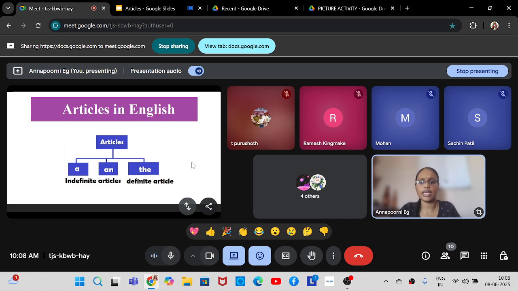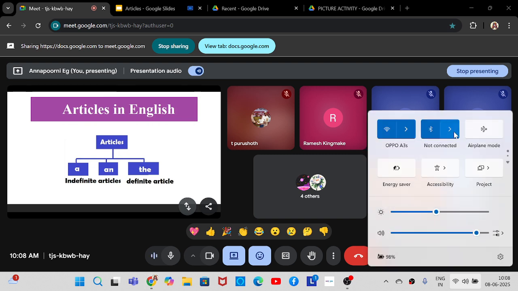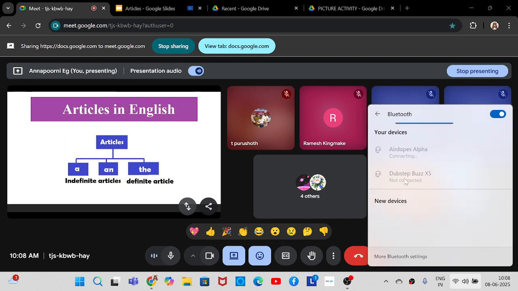And what is the meaning of a and an? What does it mean? A book, an apple, a pencil, an orange. If I tell I have an apple with me, how many apples am I having? One apple. Similarly, if I tell I have an overcoat, how many overcoats am I having? One. So a and an means just one. I just have one apple or one orange or one overcoat with me.